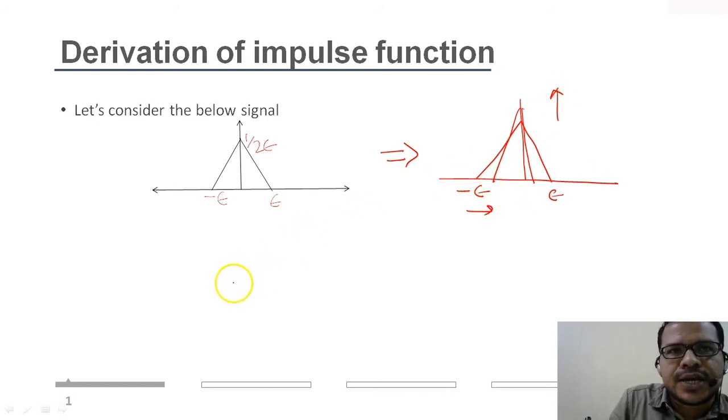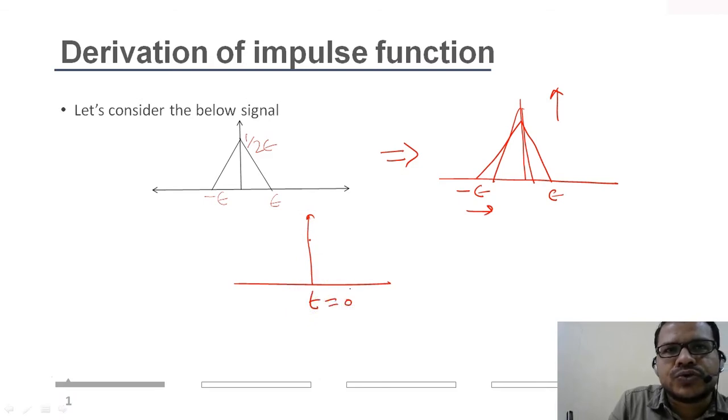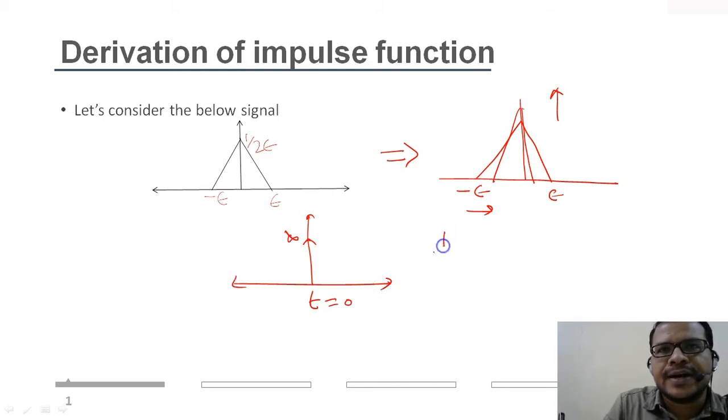So at last the signal will be something like this. Here at t equal to 0, it will go on increasing, becomes infinity, and at other instances it will be 0. But again the area under the signal will be 1. The area means the strength of the impulse signal is 1, right?